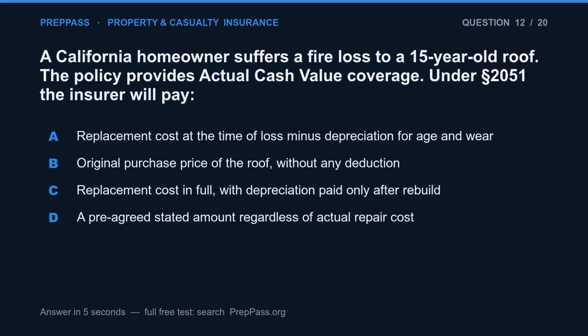Question 12. A California homeowner suffers a fire loss to a 15-year-old roof. The policy provides actual cash value coverage. Under Section 2051, the insurer will pay: A. Replacement cost at the time of loss minus depreciation for age and wear. B. Original purchase price of the roof, without any deduction. C. A replacement cost in full, with depreciation paid only after rebuild. D. A pre-agreed stated amount regardless of actual repair cost.